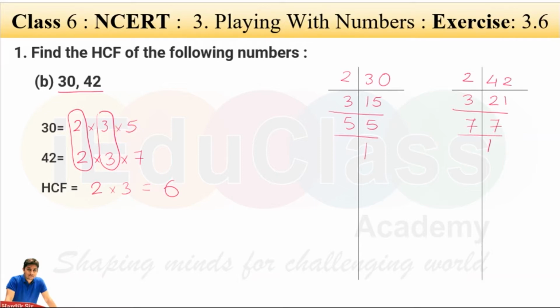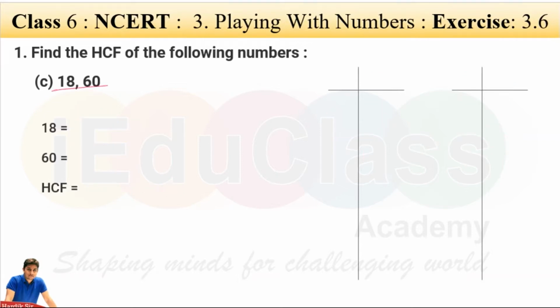Let's take the next example. The question is C, 18 and 60. So we have already found the factors of 18 in question number 1. 3 3s are 9 and 3 1s are 3. 2 30s, 2 15s are, 3 5s are, and 5 1s are. Write down all the factors.